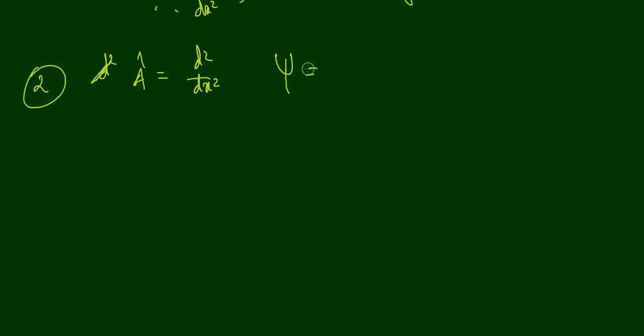Psi is equal to e raised to ix, and phi is equal to sin x. Now we have to prove that a cap is a Hermitian operator, that d square by dx square is a Hermitian operator.